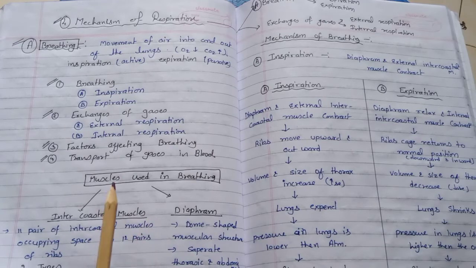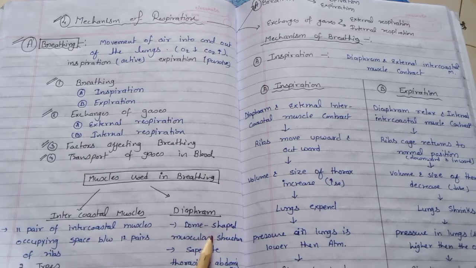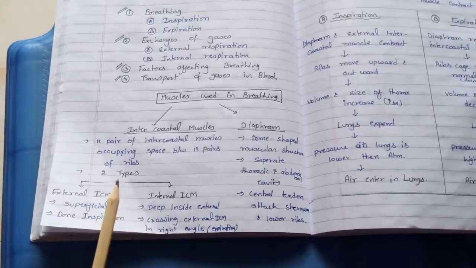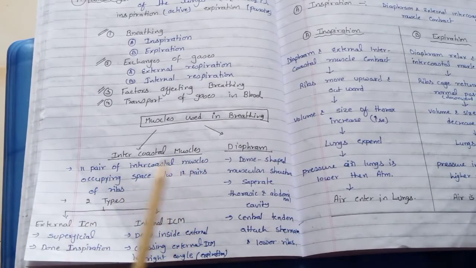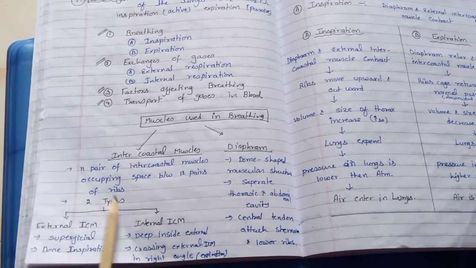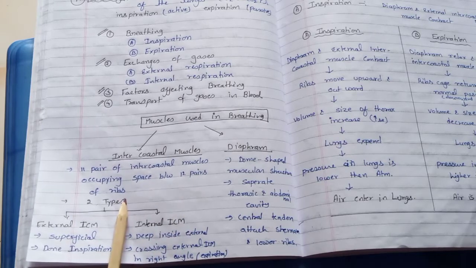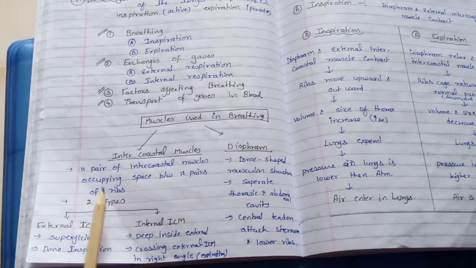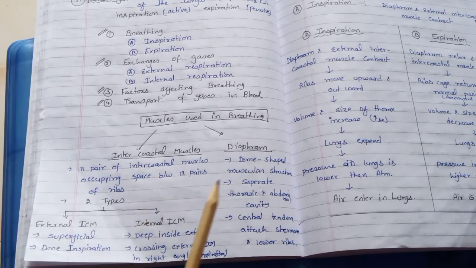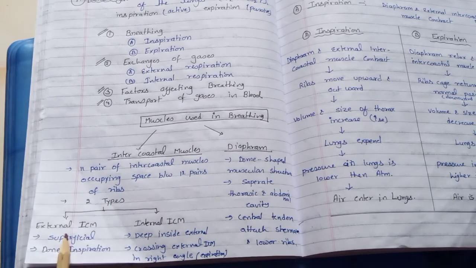So first, I will tell you the muscles used in breathing. Two muscles are involved: the intercostal muscles and the diaphragm. There are 11 pairs of intercostal muscles occupying the spaces between the 12 pairs of ribs. There are two types of intercostal muscles: external intercostal muscles and internal intercostal muscles. The external is superficial, and the internal is deep inside the external, and they cross the external intercostal muscle at right angles.